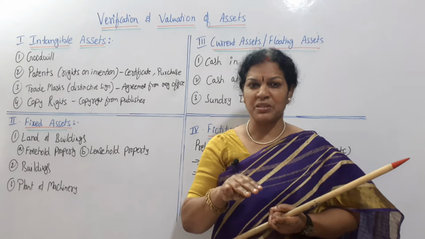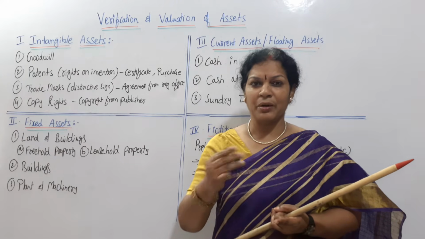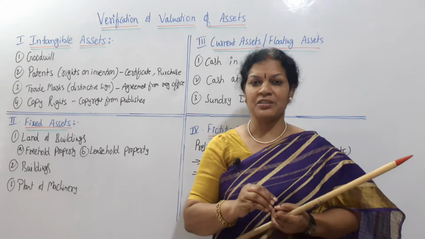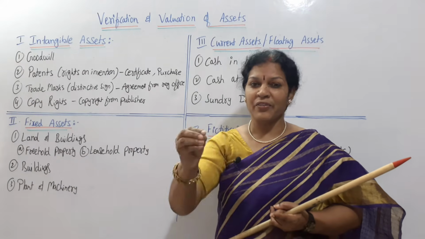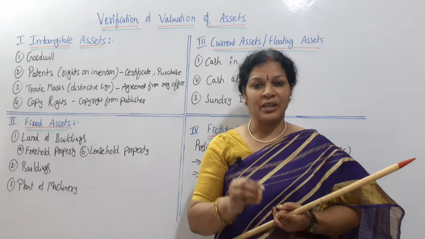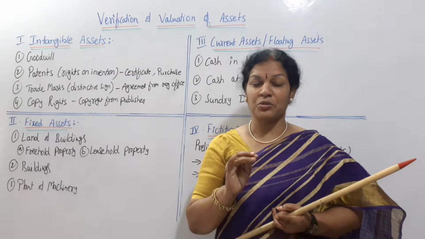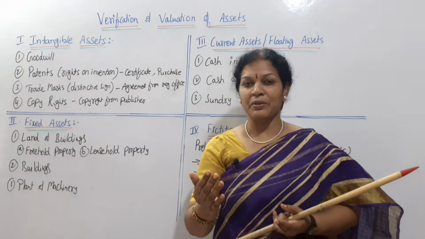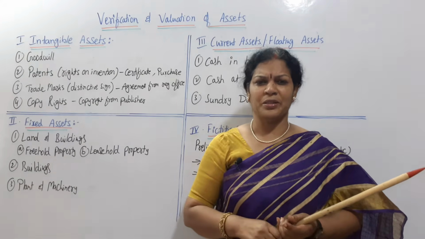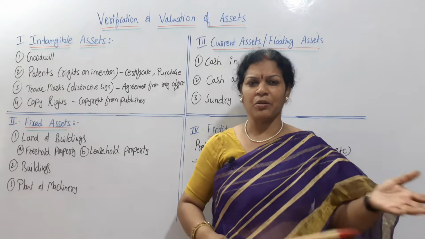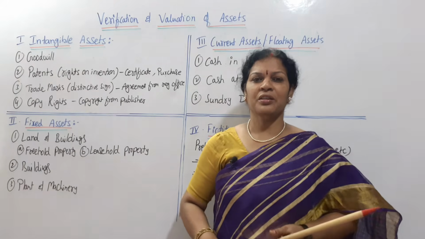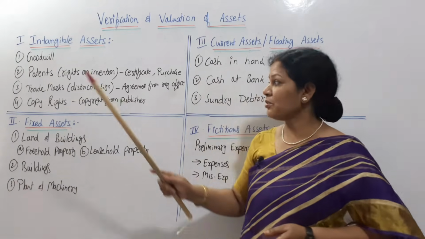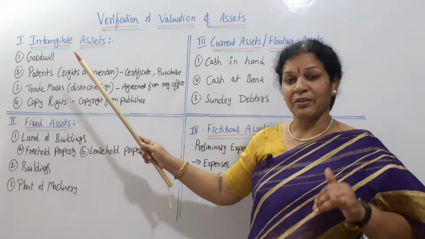If it was purchased from someone, what is the amount they have paid to purchase that company? All this calculation has to be verified. Once you verify it, the valuation is very easy. Verification is over, and valuation comes according to the verification. Like this, you can go for the valuation and verification of goodwill.